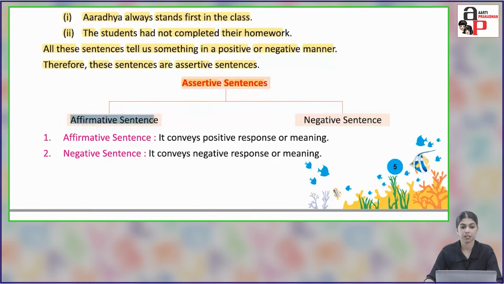Assertive sentences: affirmative sentence, negative sentence. So we have 2 types of assertive sentences. First is affirmative and the second one is negative. An affirmative sentence conveys a positive response or meaning. A negative sentence conveys a negative response or meaning.